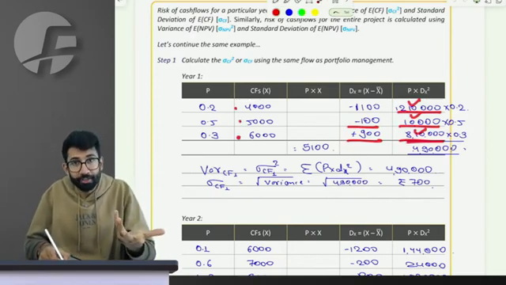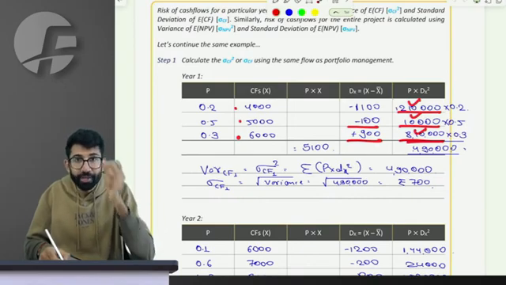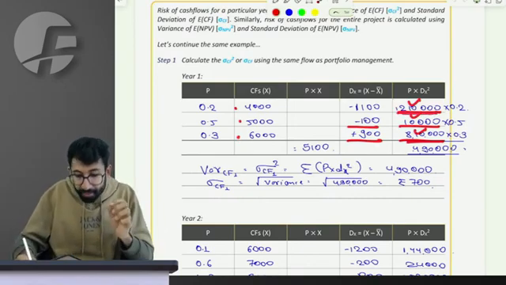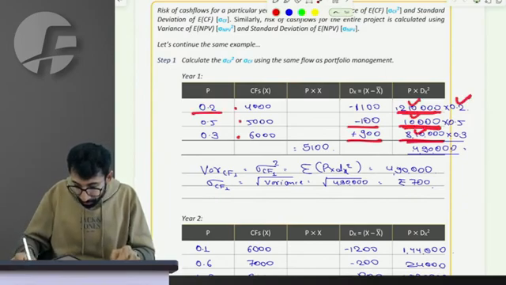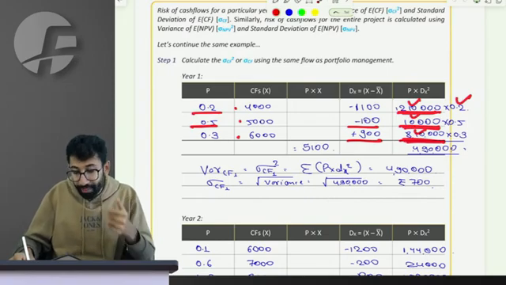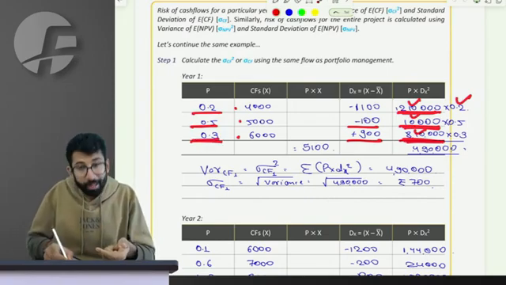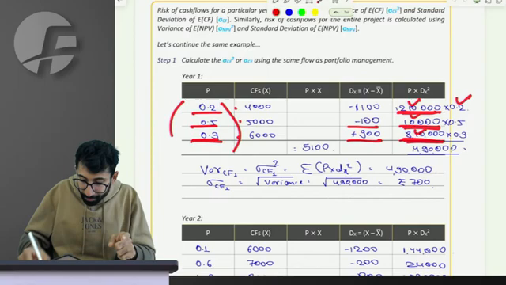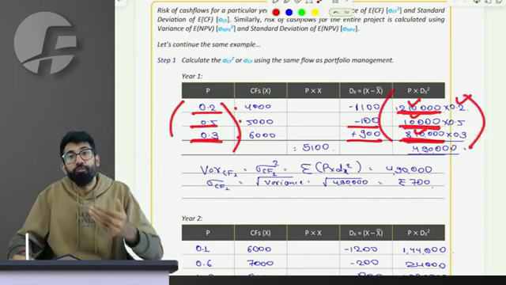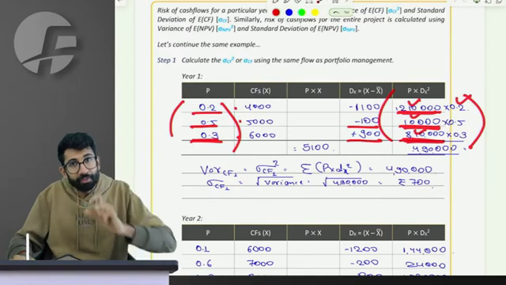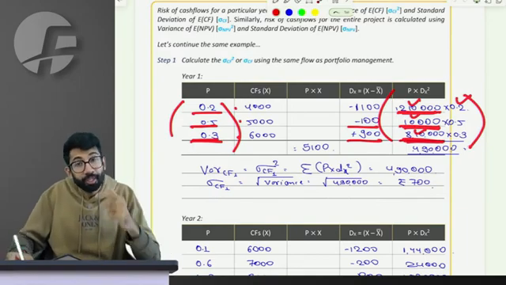How much is the average deviation? How much is the weighted average deviation? This is the squared level deviation, the probability of which is 0.2. This is the squared level deviation, the probability of which is 0.5, and this is the squared level deviation, the probability of which is 0.3. Are you all able to grab the flow of what I'm trying to explain? The rhythm of the solution, not the formula, the rhythm.